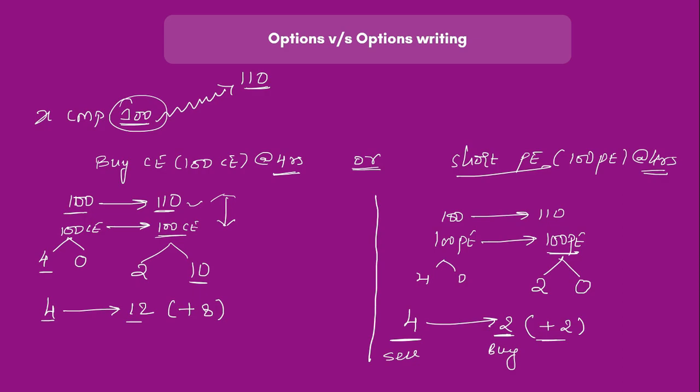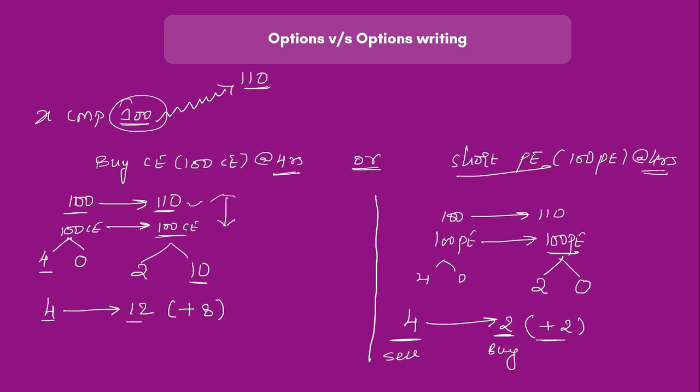So the major difference that you observe here is that if the stock moves in your favor by a much bigger number, buying an option would give you more profit than shorting an option. Here buying an option is giving you 8 rupees profit, whereas shorting an option is just giving you 2 rupees profit, and we have done all these calculations.